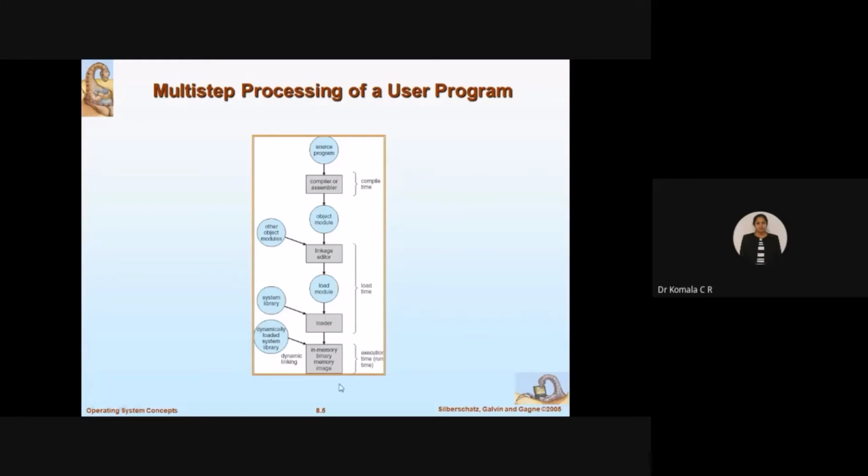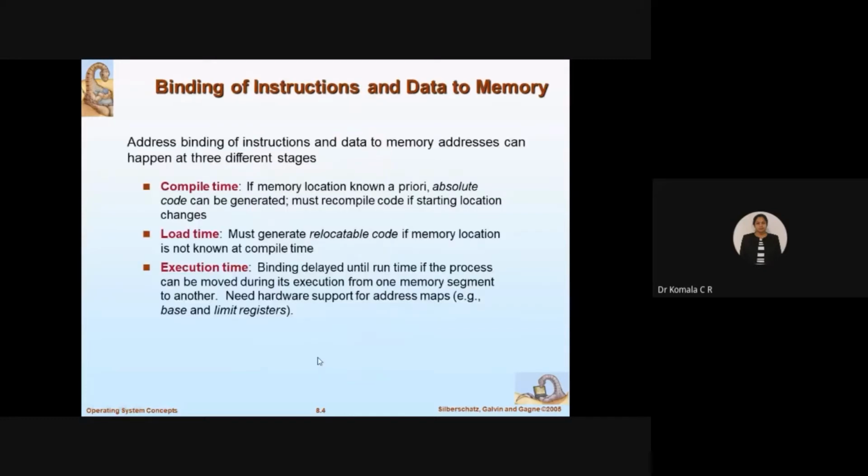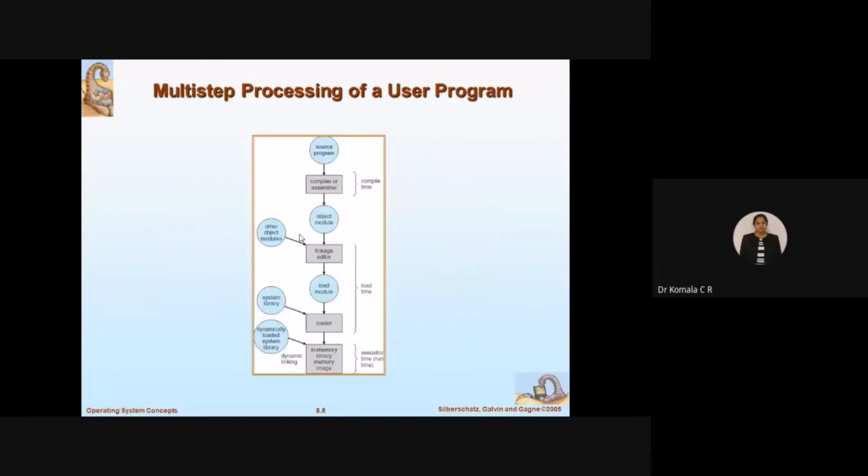Once everything is fine, the compile time job and the load time job are done. Now comes the final stage, the execution time, where you are going to run the process. While executing, another step is required: the dynamically loaded system library. What do you mean by dynamically?